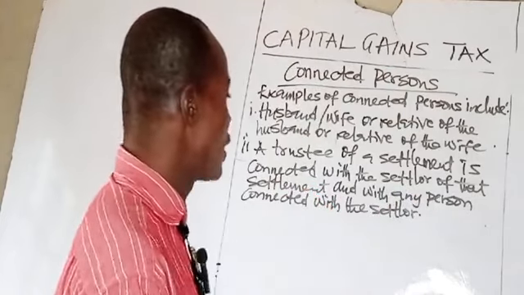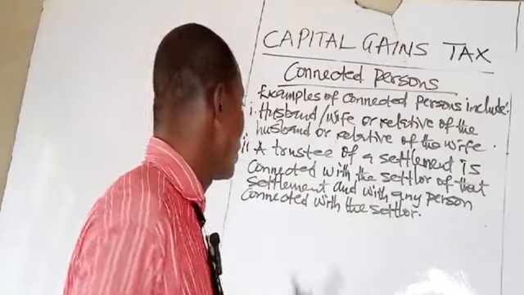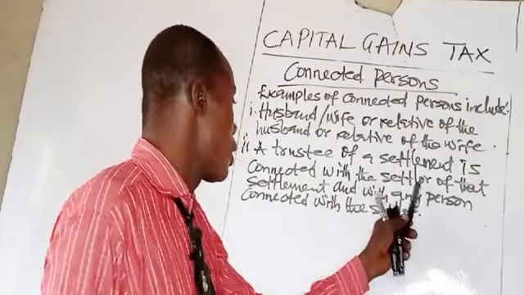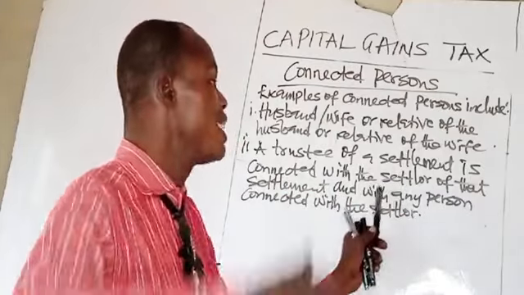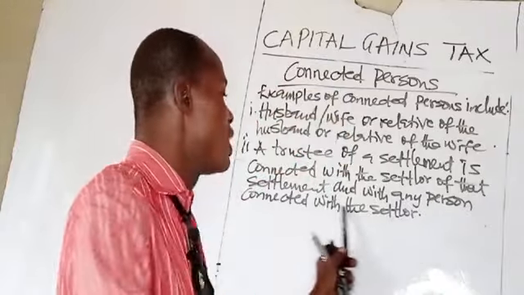A trustee of a settlement is connected with the settler of that settlement and with any person connected with the settler.